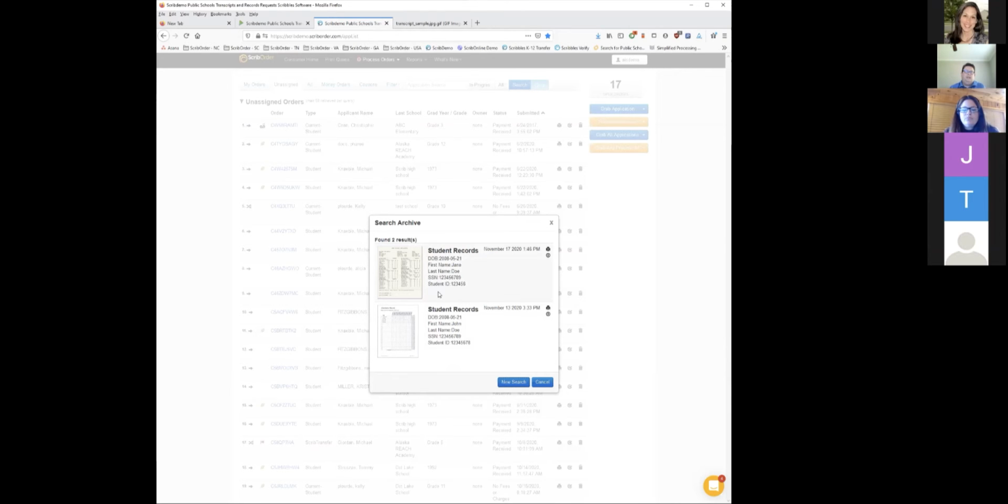So from here, I get various search results, and then however many there are on the system, these would be scrollable, that you can come down through all of the different records that were available. And the same functionality applies. You can open the documents up for viewing. You can skim through the various pages, print individual pages back into the order to be sent electronically along through the system.